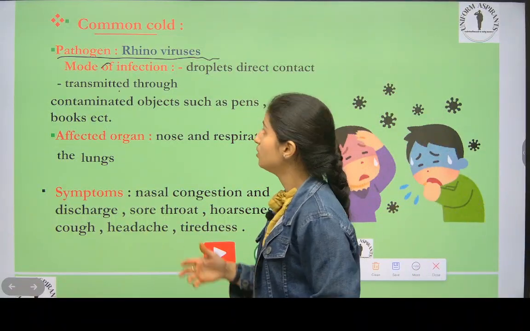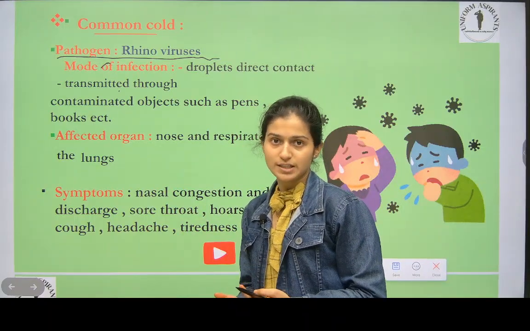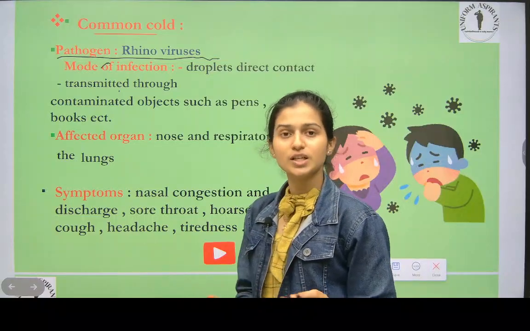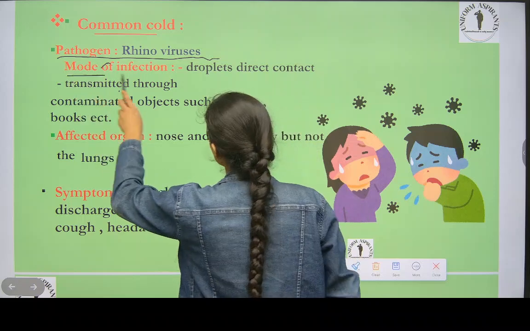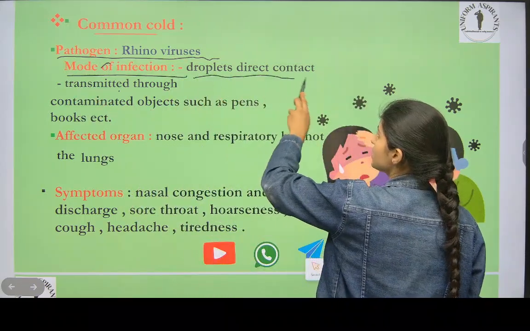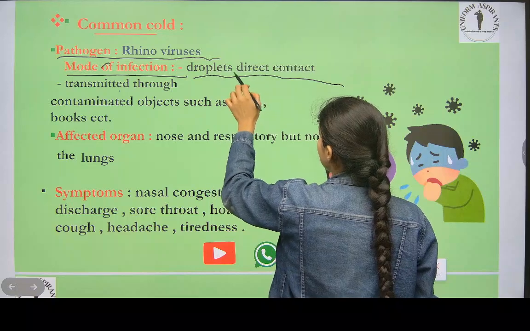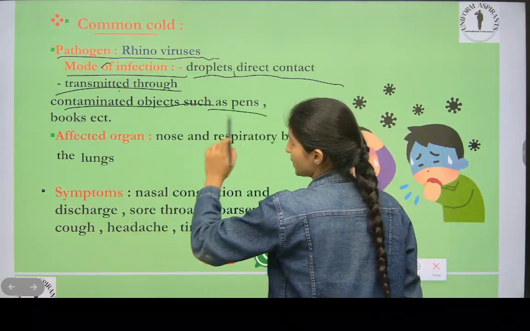What is the mode of infection? There are different modes of infection, like physical touch, or you can say contact, when people come in contact with each other. Now see mode of infection: droplets, direct contact, and transmission through contaminated objects such as pens and books.